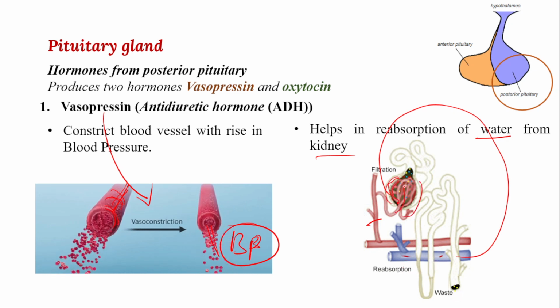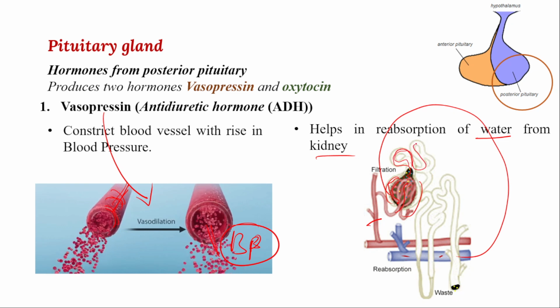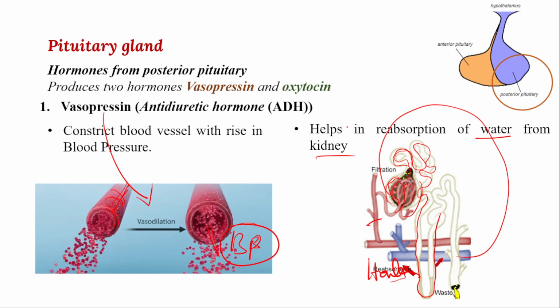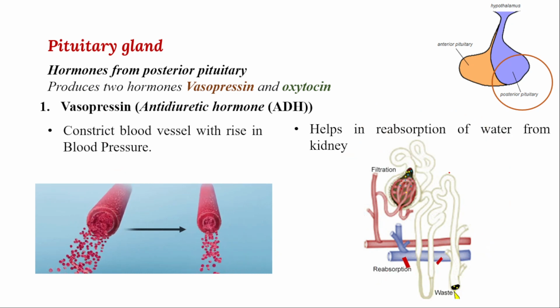From that, blood rushes out, and only water and salts come out through this loop, and then it reaches the U-shaped loop called Henle's loop. In Henle's loop we can observe that reabsorption of water takes place because of the release of vasopressin. The other name of vasopressin is ADH hormone.